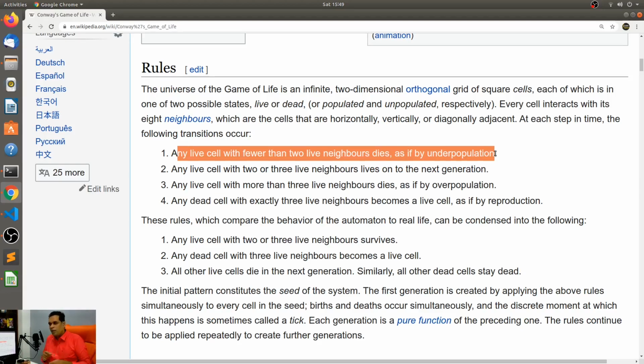Now, I know it sounds a little bit more complicated, but once you look at the implementation, you will understand. It's actually much easier to implement than to explain, is what I'm trying to say.